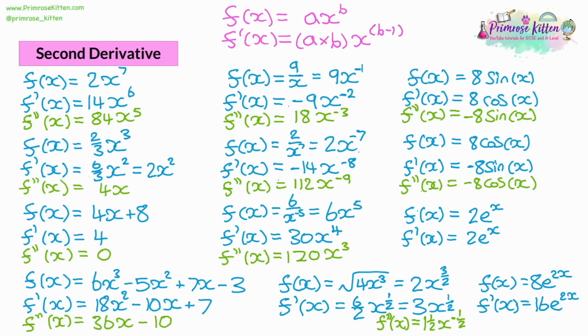And then second derivative of an e, well, if the first derivative doesn't change it, the second derivative isn't going to change it either. Then looking at the last one, we've got 16e to the 2x. That'll end up being 32e to the 2x. So if you differentiate e multiple times and it's just power to x, you're going to have no changes. But if you differentiate e and it does have a coefficient on the x and the power, then you will be bringing down the coefficient, but the coefficient and the power itself won't be changing.